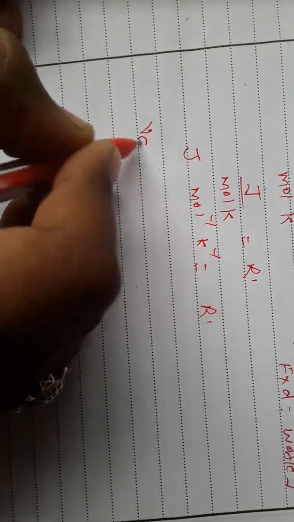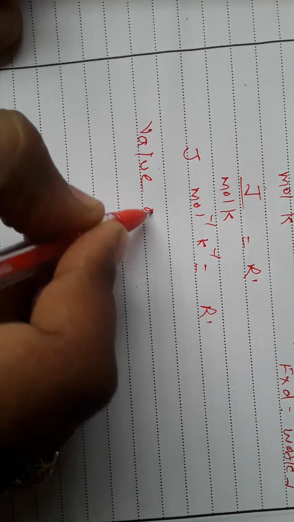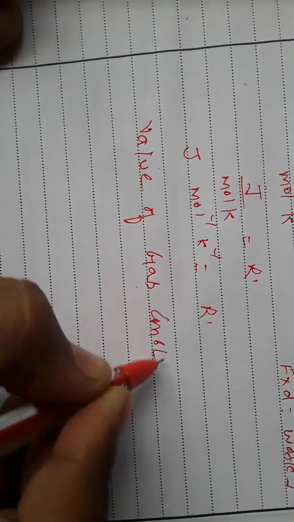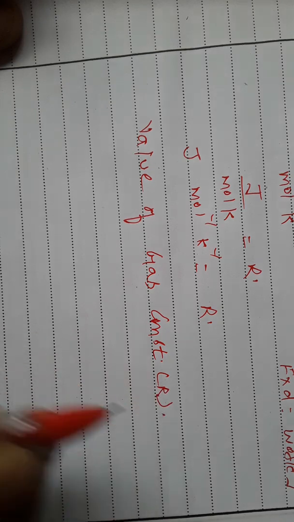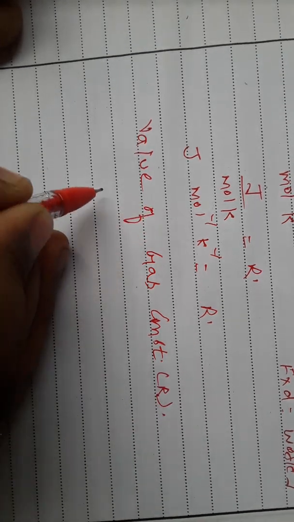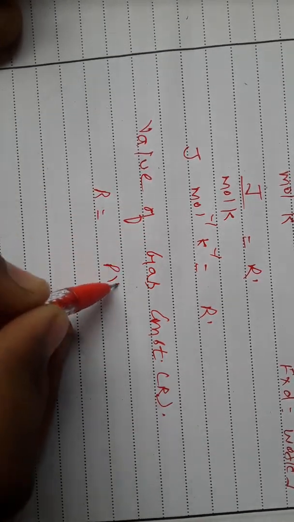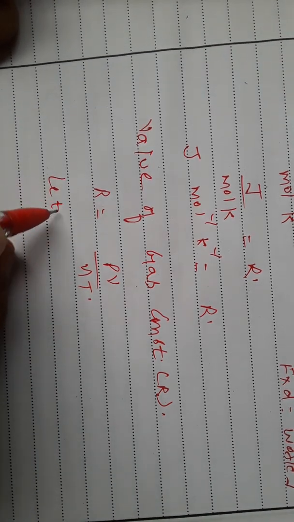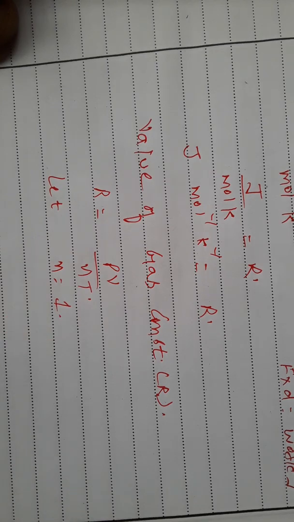Now the value of gas constant capital R. We can write R is equal to PV upon nT. Let n is equal to 1 for 1 mole of gas.